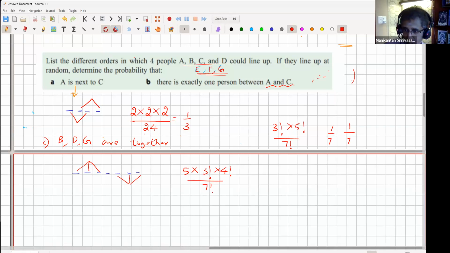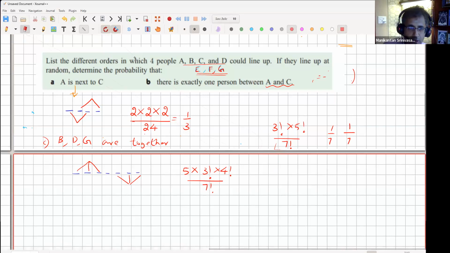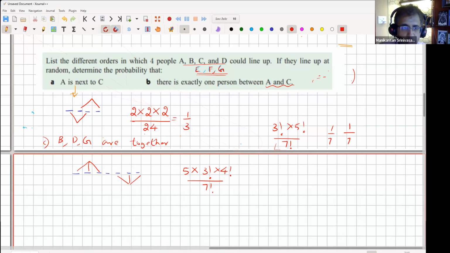And this is exactly what Anahat also said, right? So he said there are 3 factorial ways. So let's see whether this simplifies to 1 by 7, and then I'll explain his answer also. Everyone clear on her explanation? So let's simplify this. By the way, 5 into 4 factorial is indeed 5 factorial.